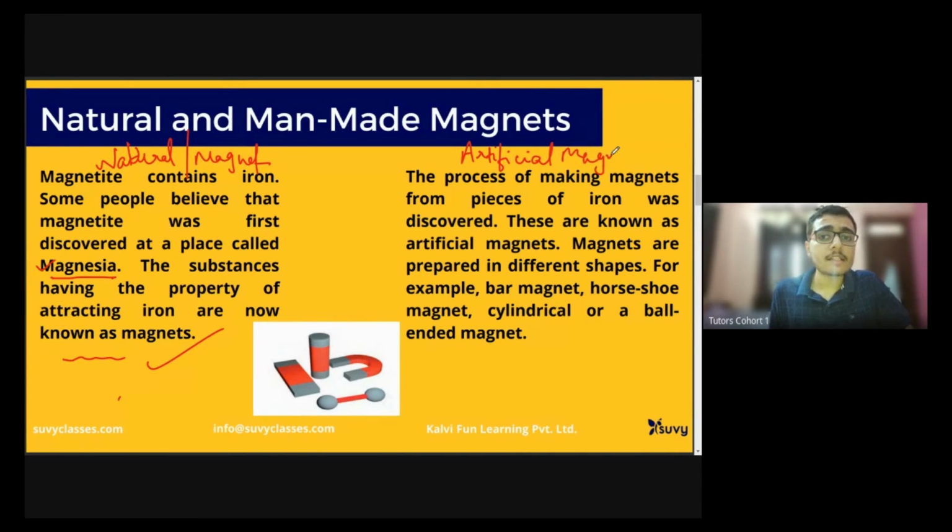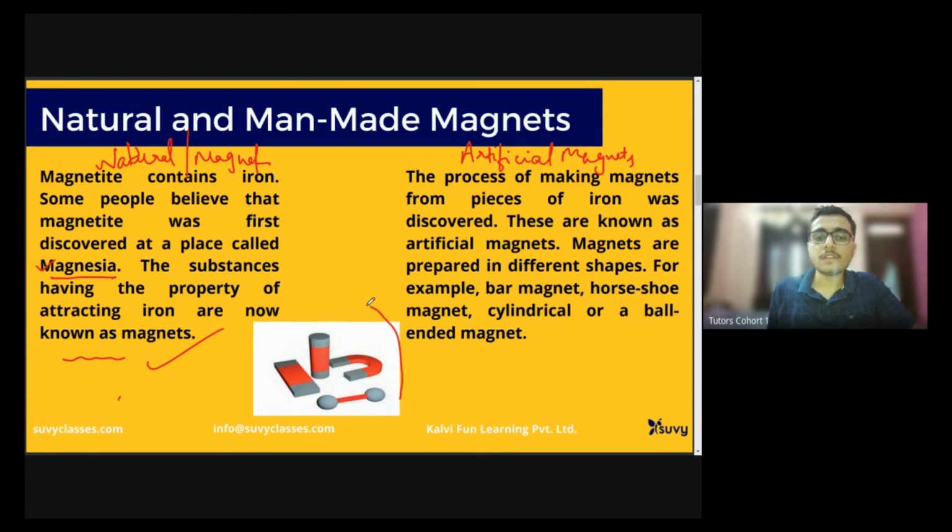So we are discussing artificial magnets right now. What are artificial magnets? Magnets that are prepared by humans, not prepared naturally, are artificial magnets. The process of making magnets from pieces of iron was discovered later on. How can we convert a non-magnetic substance into a magnetic substance? If I take an iron piece and want to make it a magnet, and I succeed, it will be an artificial magnet.